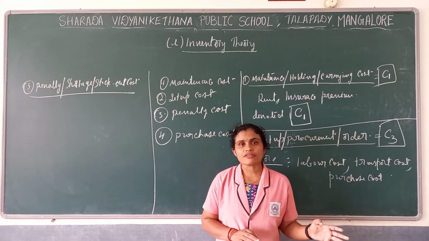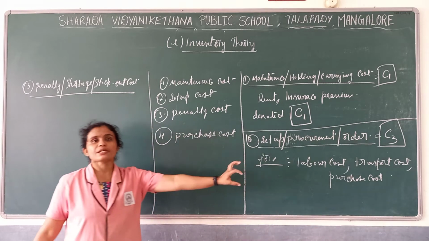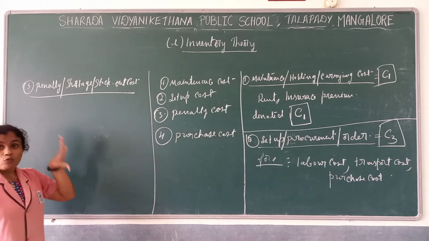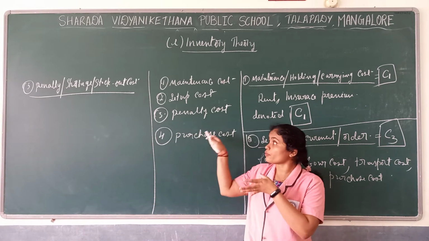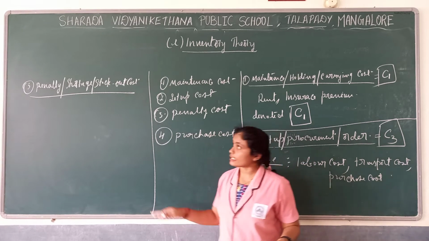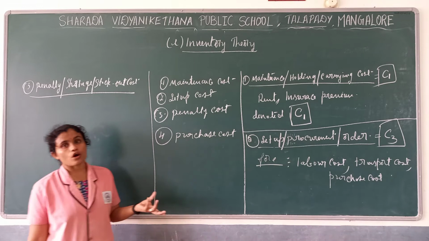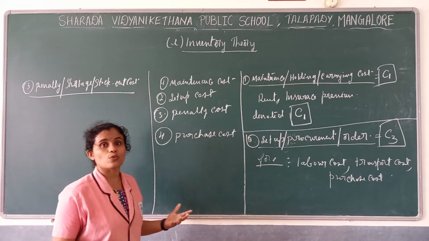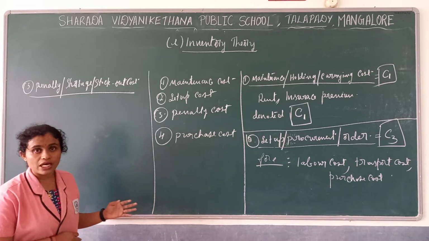So during that time, what cost is incurred by that particular organization in maintaining inventory, that we call penalty cost or stock out cost. Stock out means stock will not be there, or else shortage cost. Shortage means what is required will not be there. Demand is there, but we don't have the stock.